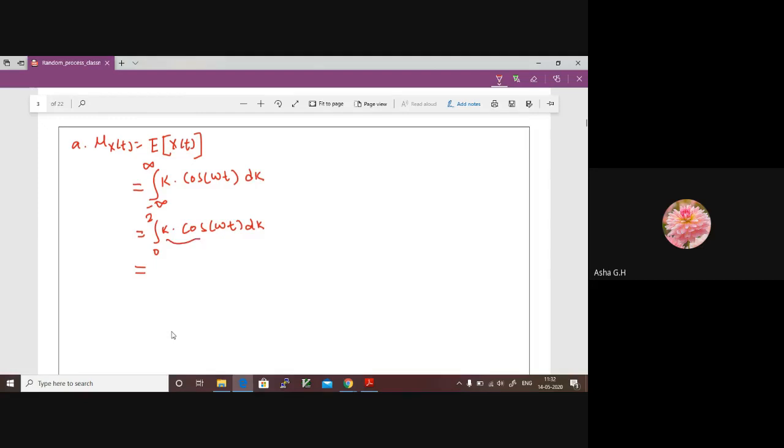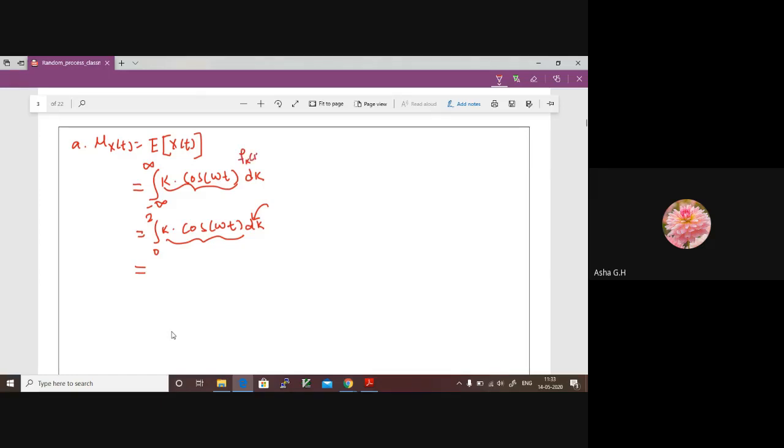Note down that we are integrating with respect to k. Oh, sorry, something is missing here. There is a small mistake. This is our given random process, and we have to write f k of k also, right?